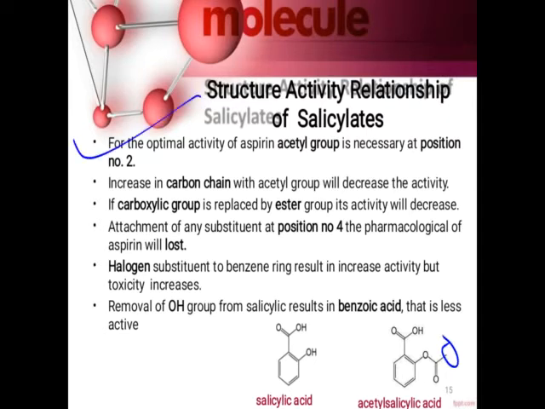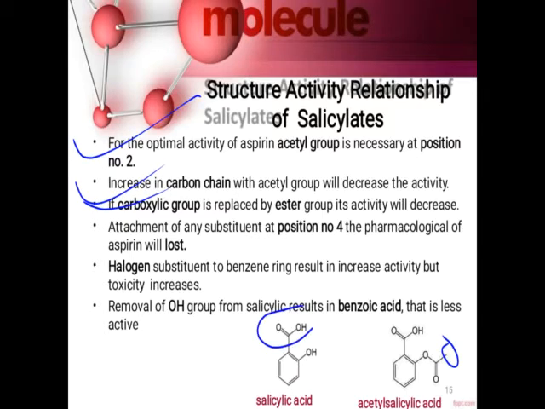So first, there must be an acetyl group at the second position. Second, if its chain length or the number of carbons in the acetyl group increases, it will decrease the activity.